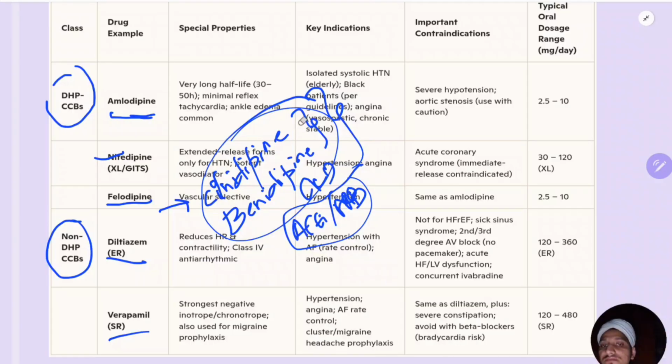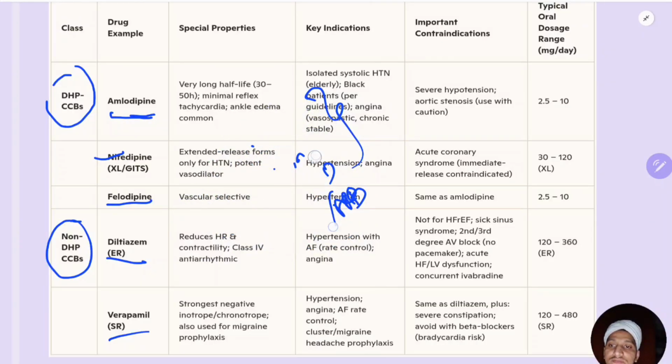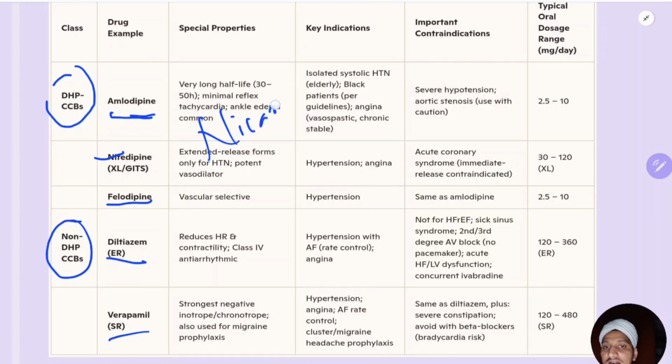So that's about the drugs. Amlodipine, felodipine, nifedipine, and one more dipine is there. Sorry, I forgot to tell you. One more dipine is nicardipine. Nicardipine. So what is the special property? This is cerebroprotective.